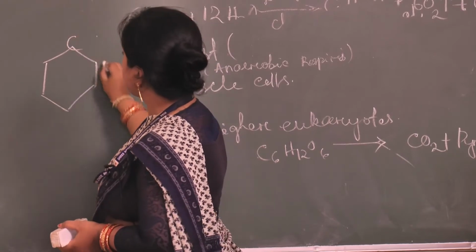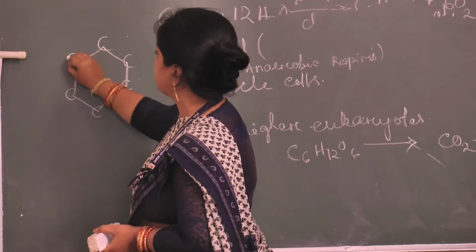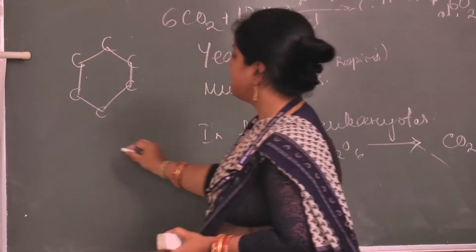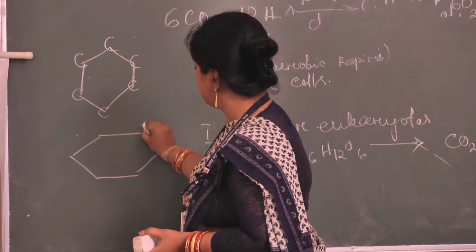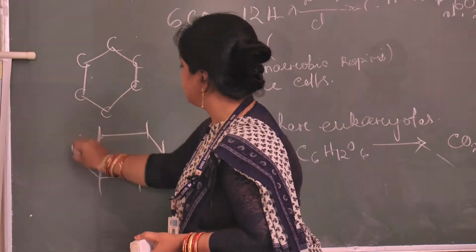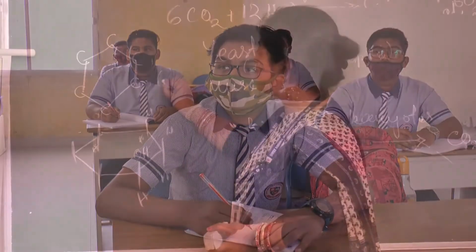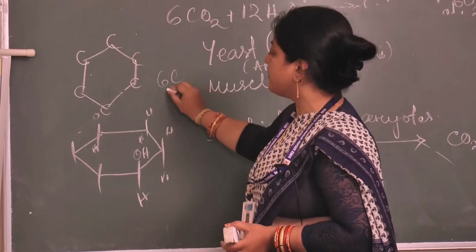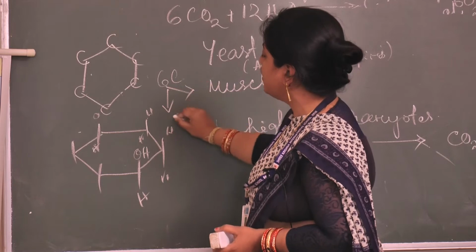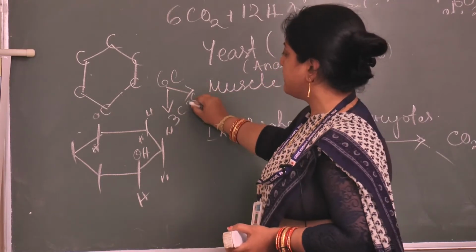It is a 6 carbon containing compound, and it has a formula like this. So this is the structure of your glucose. This 6 carbon compound is divided into 2 three-carbon compounds.